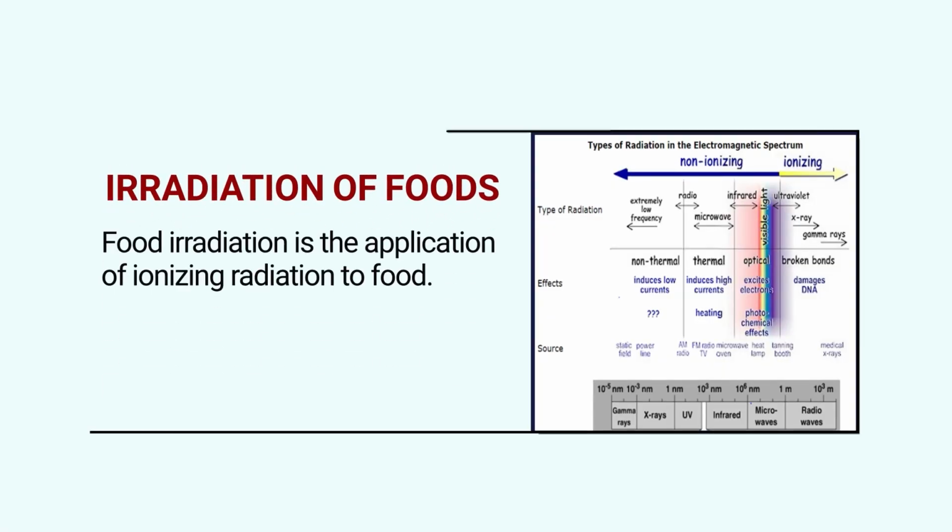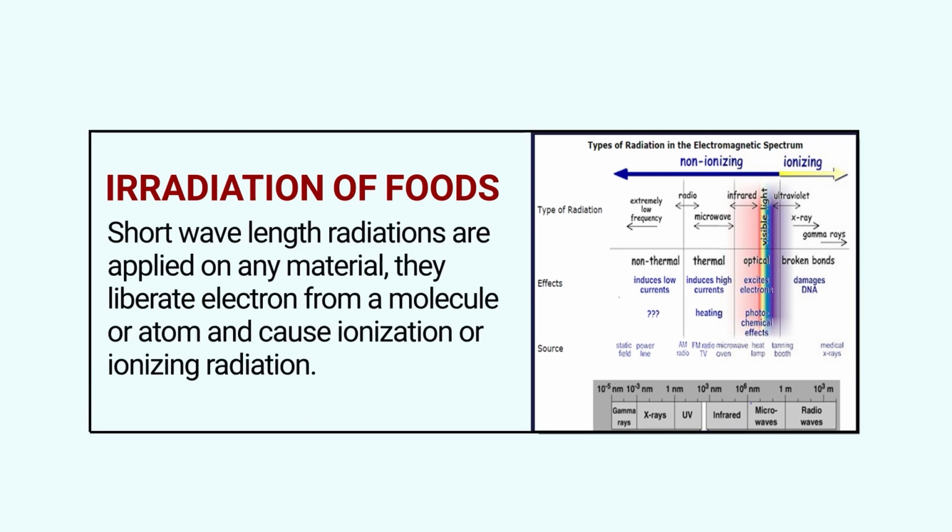Now we will study the details about the irradiation of the food. We have already seen the exposure of food to the other electromagnetic waves, or electromagnetic radiations. But now we will talk about irradiation, and particularly irradiation means ionizing radiation we are referring to here. So what is this ionizing radiation? If we give the food material an exposure of radiation in this whole electromagnetic radiation spectrum, then some of the high energy radiations are able to do something.